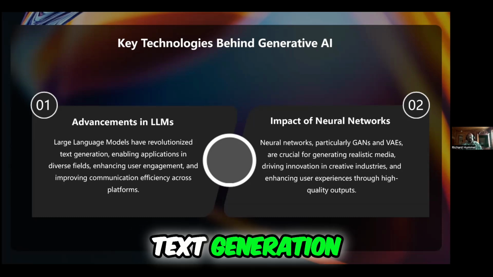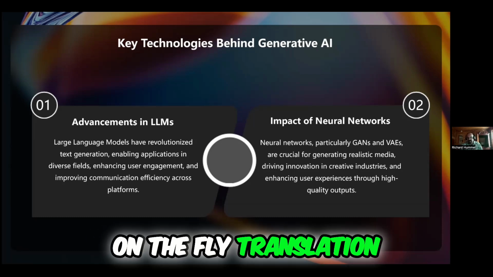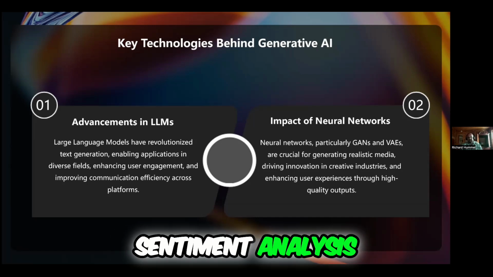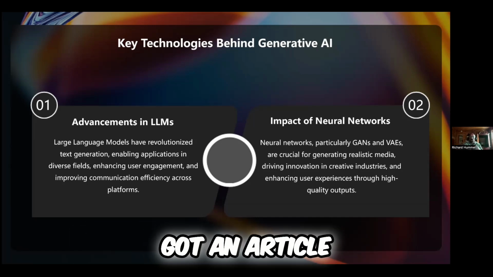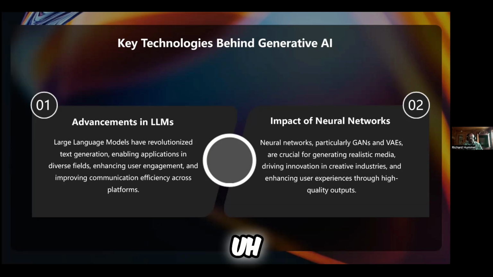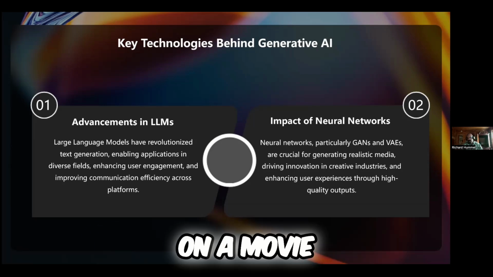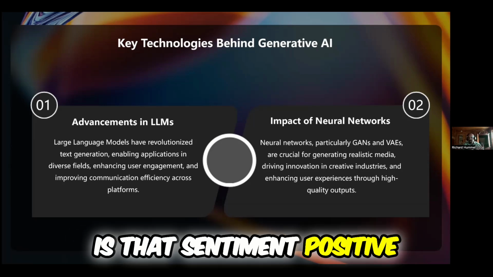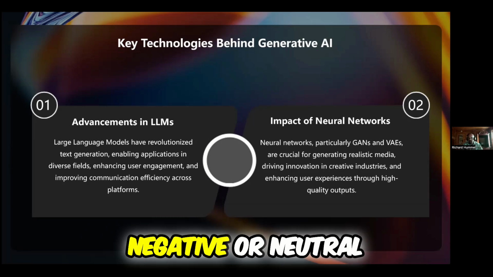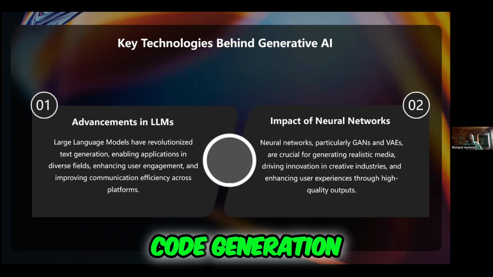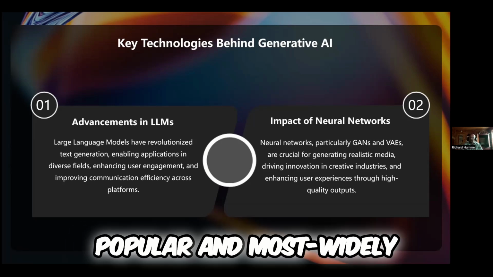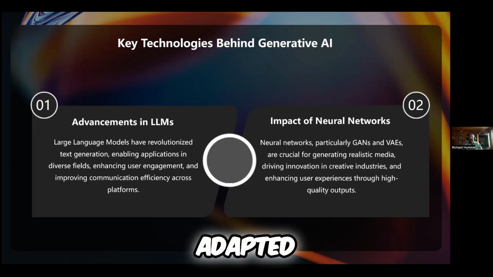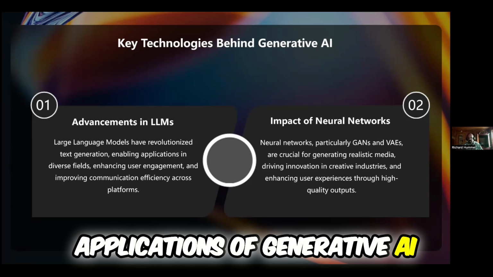Text generation, on-the-fly translation, sentiment analysis. So you've got an article that is written by somebody on a movie. Is that sentiment positive, negative, or neutral? Again, code generation, and then chatbots. That's one of the most popular and most widely adopted applications of generative AI at this point.